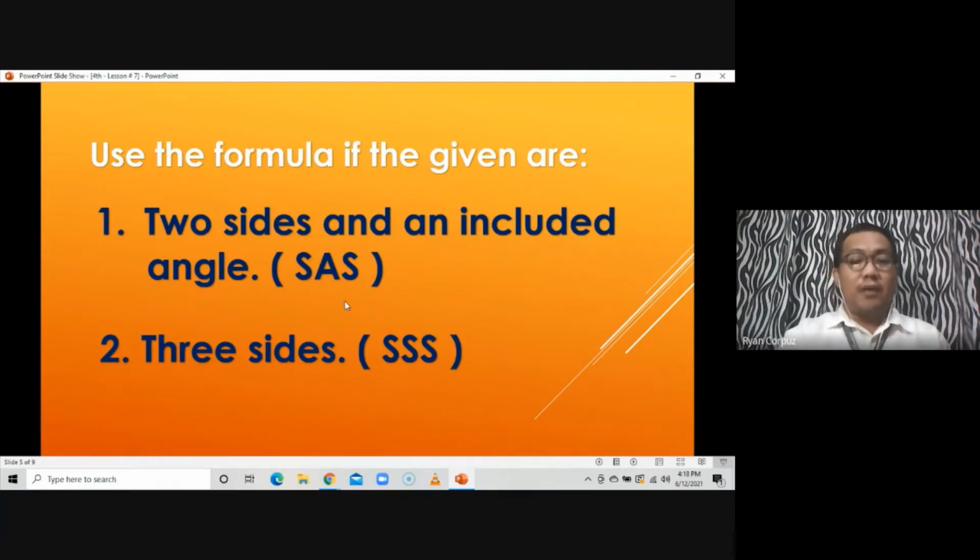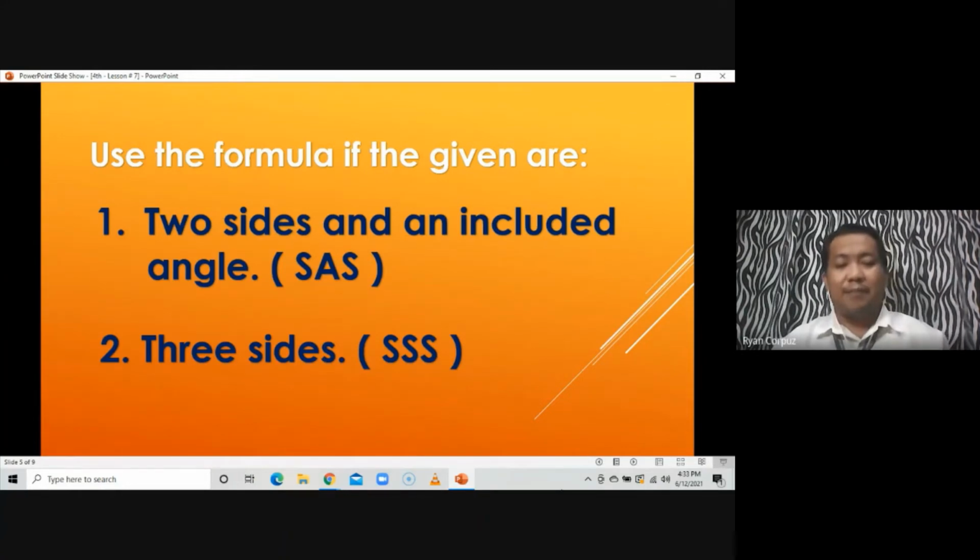Dito lang kayo medyo malilito, pero hindi kayo malilito if you are just going to think of SAS. Dapat yung angle na given ay pinagigitnaan ng dalawang sides. So ito dapat yung maging given natin for us to make use of the law of cosines, or the formulas that we presented in cosine law.